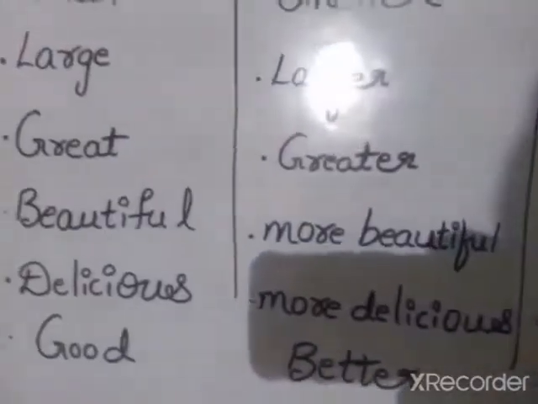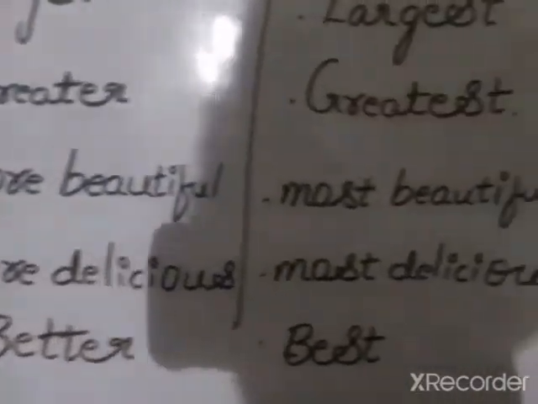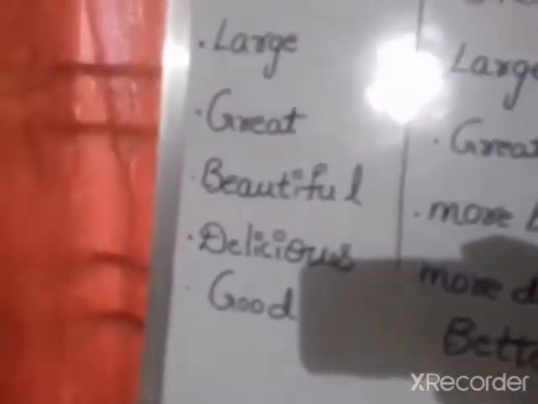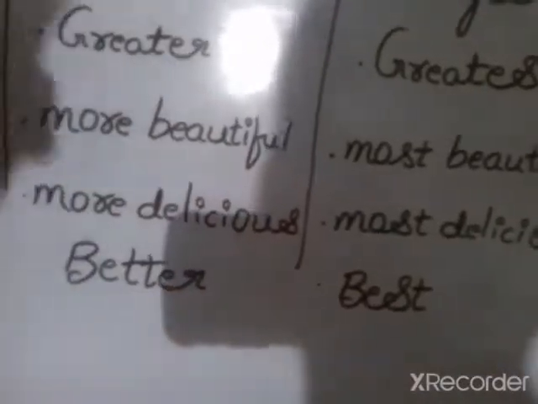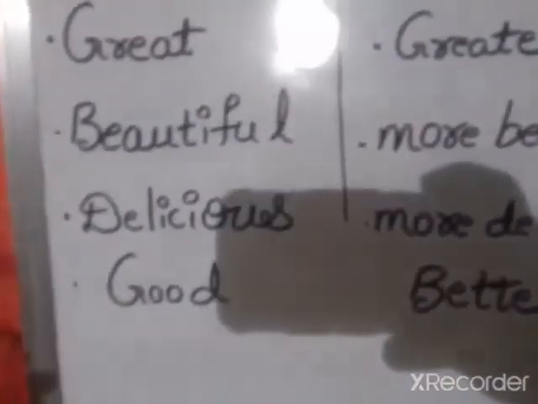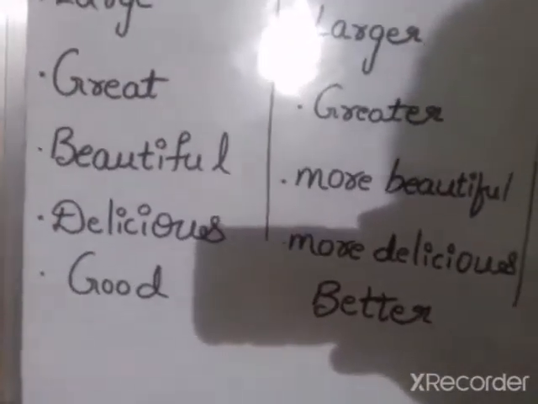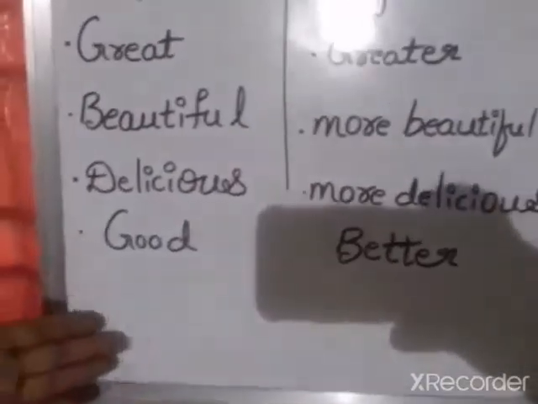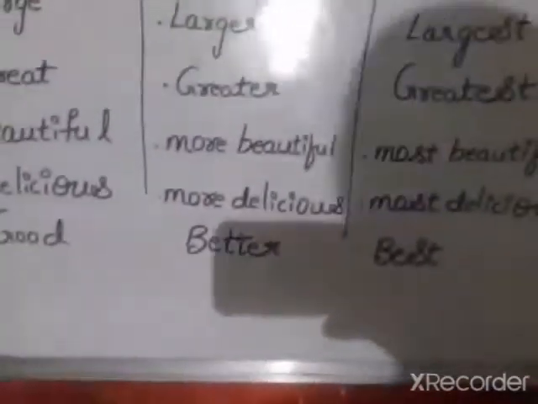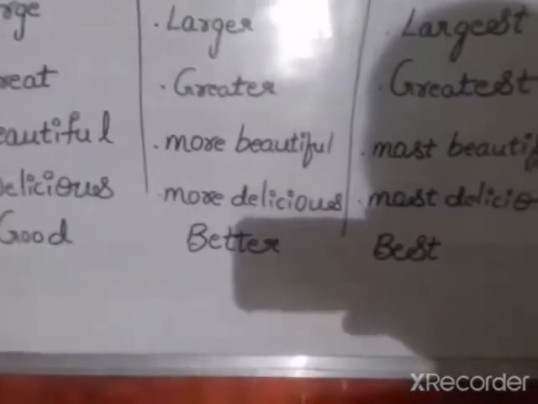When there are more than two syllables in a word, then we use more and most as the prefixes for comparative as well as superlative degrees. And there are some adjectives which change completely. There are some more adjectives which change completely to form comparative and superlative degree. They are good, better, best, bad, worse, worst, far, farther, farthest. Let us observe some more examples in picture.